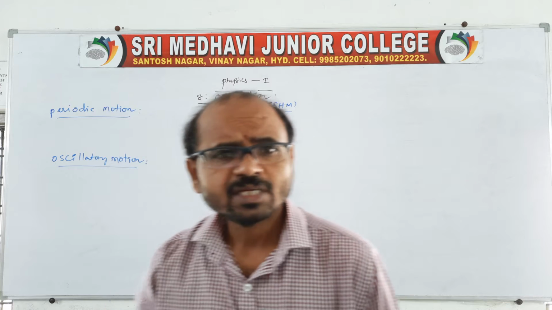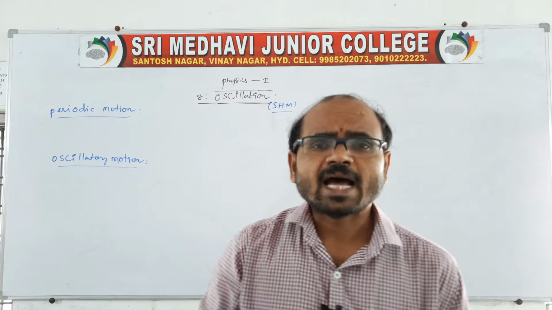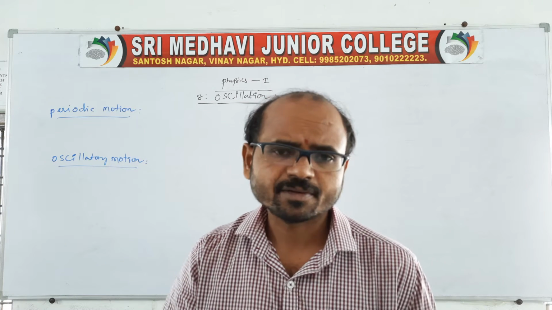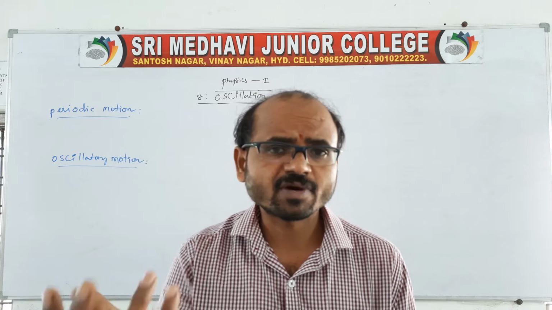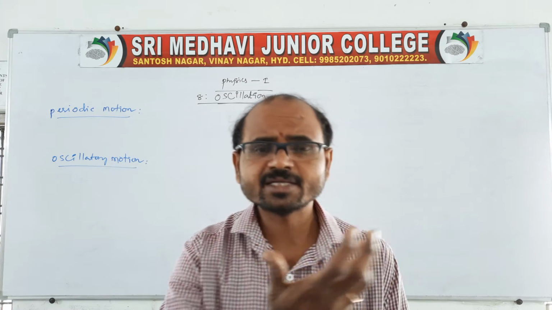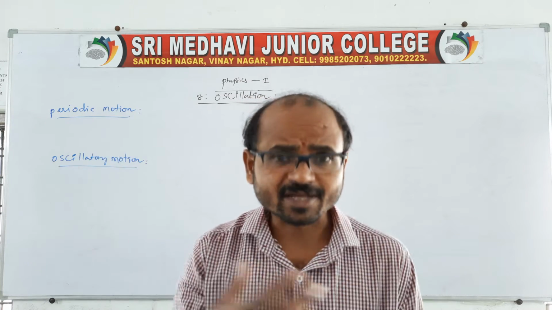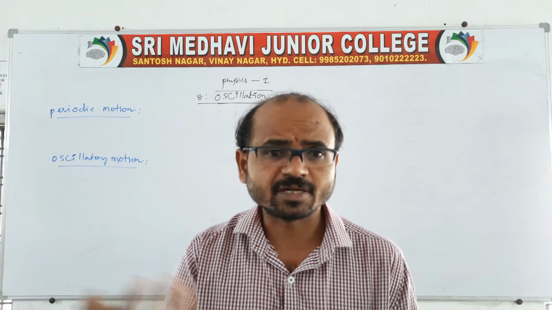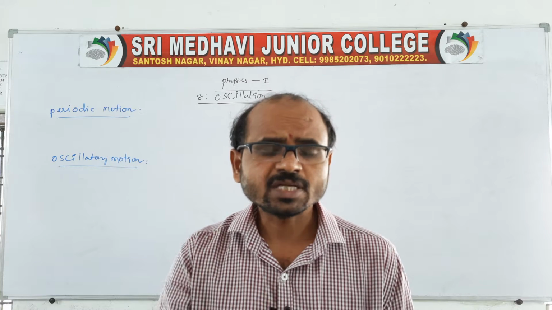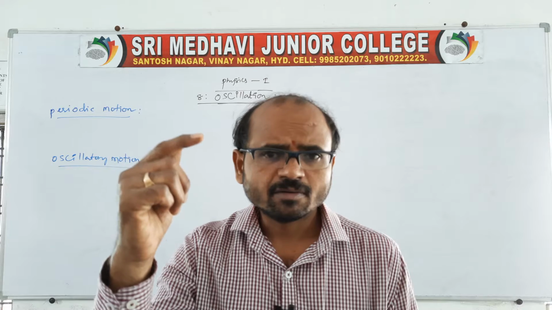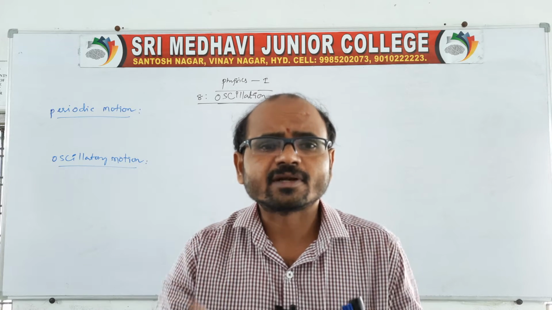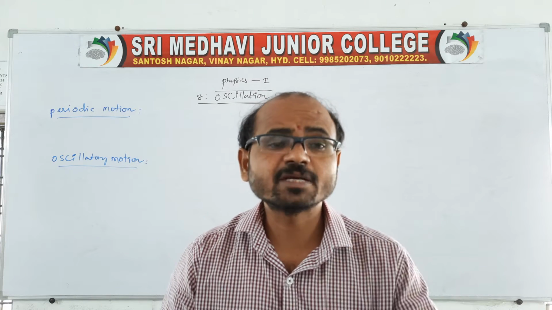In general, the planets are revolving around the sun. The planets repeat their revolution around the sun in a regular interval of time. So they are repeating themselves with a regular interval of time. It is nothing but a periodic motion.